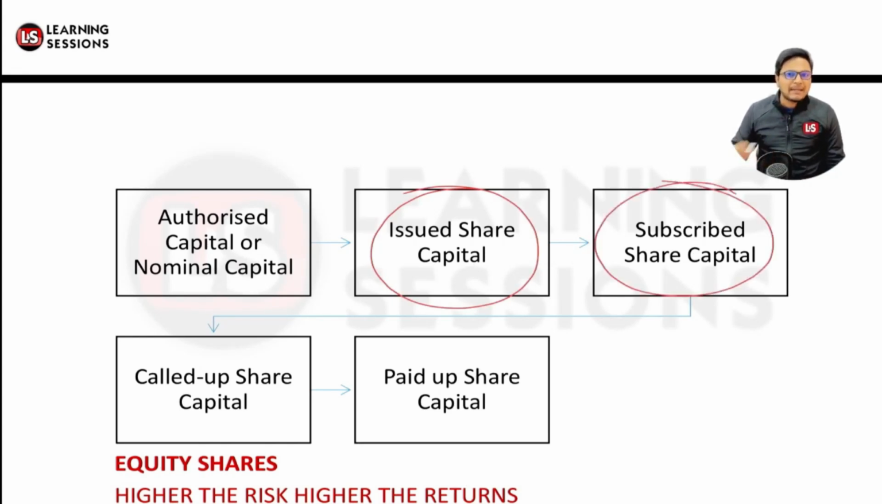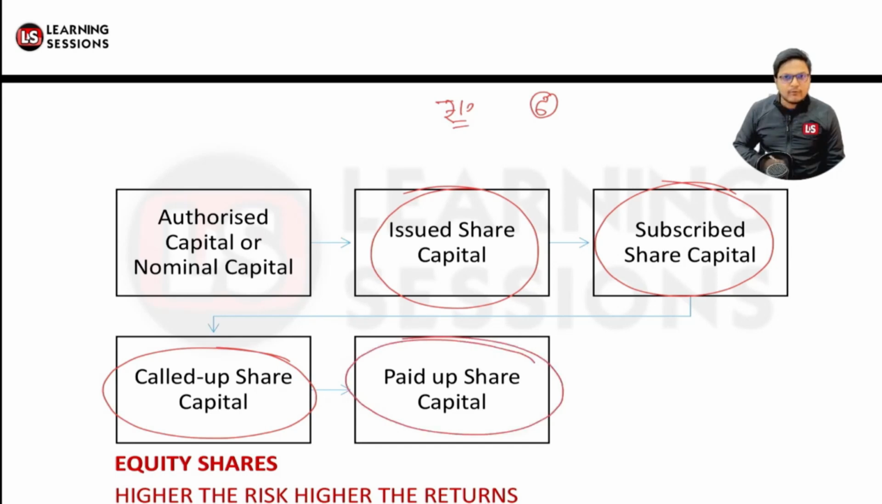Now called up share capital is that particular amount which is called from the subscribers. Like the share was amounting to rupees 10 per share and you called for rupees 6. That's the first call, second call, etc. Right? That's the amount that will be concluding. It will be the called up share capital, and the total amount that has been received so far will be forming the paid up share capital over there. I hope that you must have understood these concepts, right?